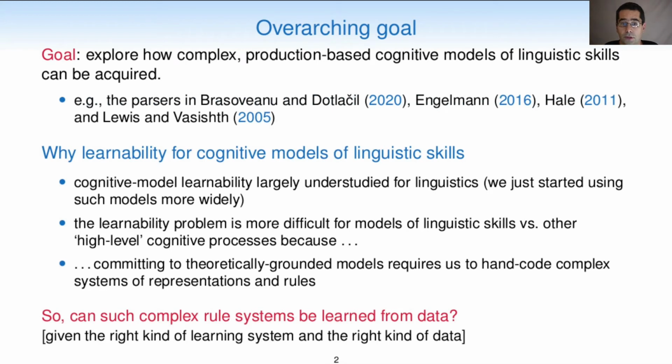The overarching goal for this research project is to explore how complex production-based cognitive models of linguistic skills can be acquired. Cognitive model learnability is largely understudied for linguistics, since we just started using such models more widely. Furthermore, the learnability problem is more difficult for models of linguistic skills versus other high-level cognitive processes because committing to theoretically grounded models requires us to hand-code complex systems of representations and rules. So, the question arises, can such complex rule systems be learned from the data?